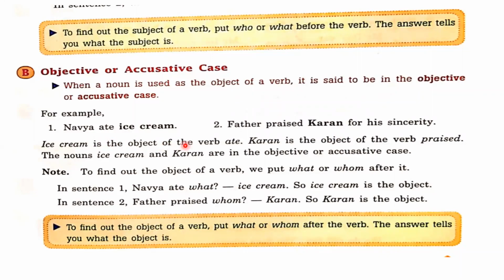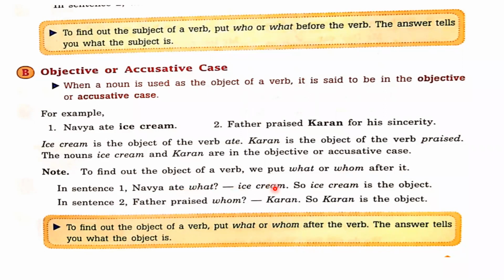The ice cream is the object of verb ate. Karan is the object of a verb praised. The nouns ice cream and Karan are in the objective or accusative case. Note, to find out object of a verb, we put what or whom after it. Remember this, you put what and whom after the verb, not before the verb. If you put who and what before the verb, we get subject. But if you put after the verb what or whom, we get the object. Like you can see, Navya ate what? Navya ate ice cream. So what we have put after the verb ate. So what is the answer?